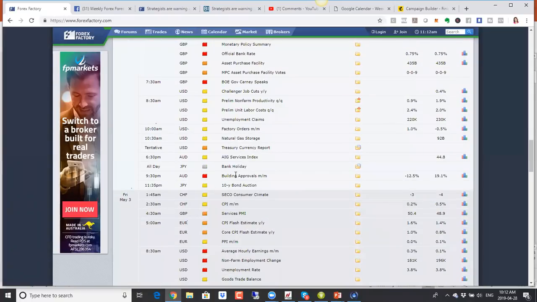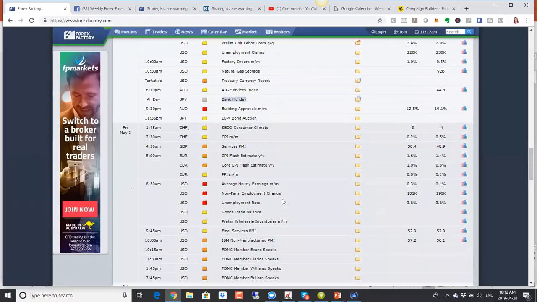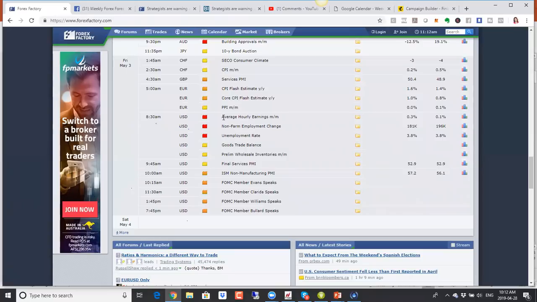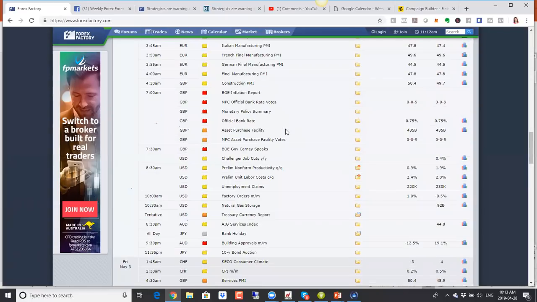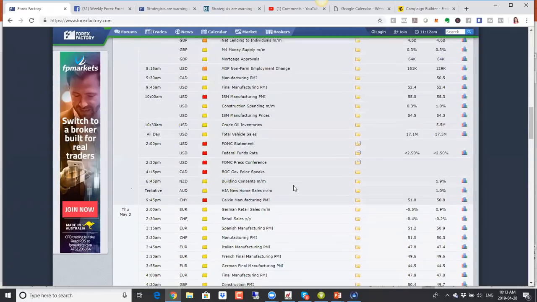And then we have Australian dollar data here, building approvals. Again, bank holiday in Japan. And on Friday, we have our non-farm payroll. So a huge week for the US dollar, and expect volatility this week due to low liquidity, as well as the ton of data, red data that we have coming out, two central banks, and a ton of data for the US dollar. So if you're trading US dollar, watch out for volatility there.